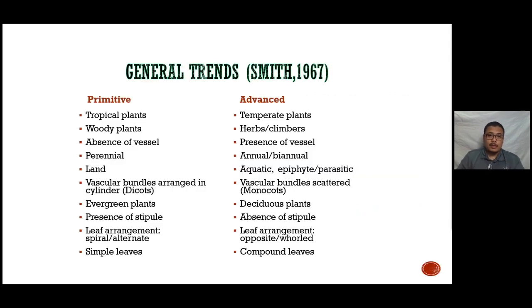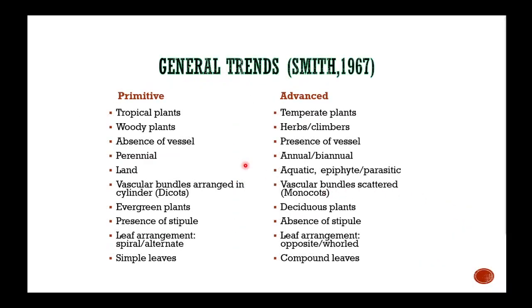For instance, Smith here listed the characteristics that differentiate the primitive and advanced angiosperms. If you look here, tropical plants are more primitive than temperate. The woody is more primitive than the herbs.